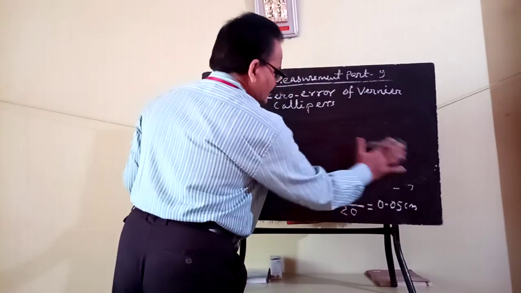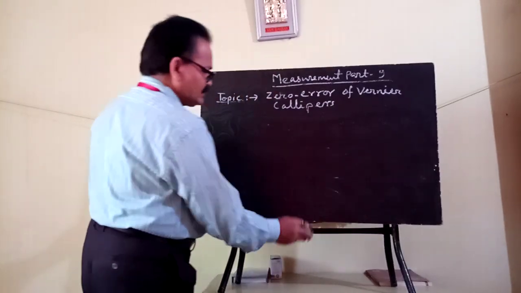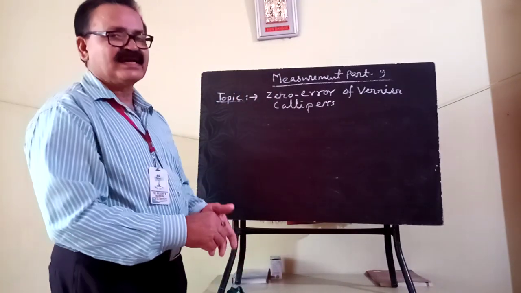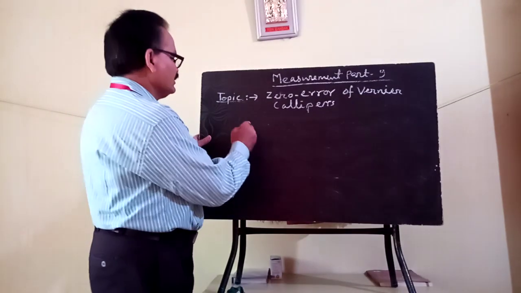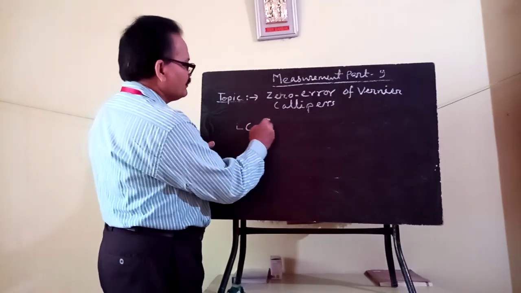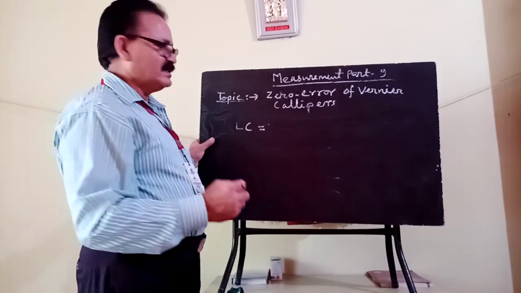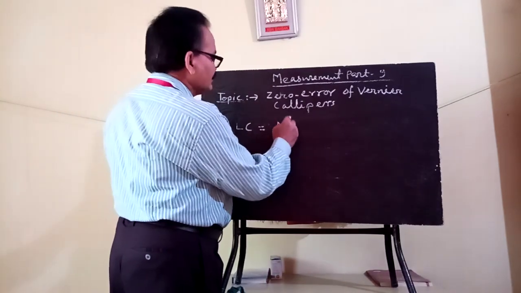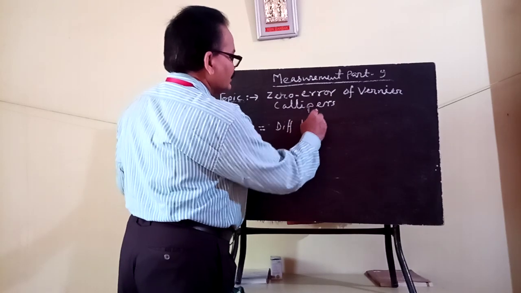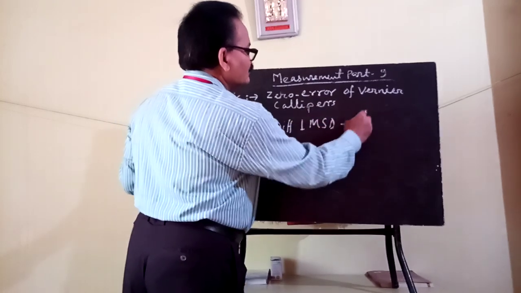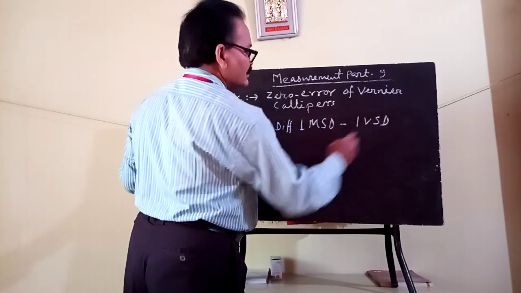Now let me recall the least count. The least count is the smallest measurement that can be taken accurately by the device. Least count can be determined in 2 ways. One is the difference between 1 main scale division minus 1 vernier scale division.